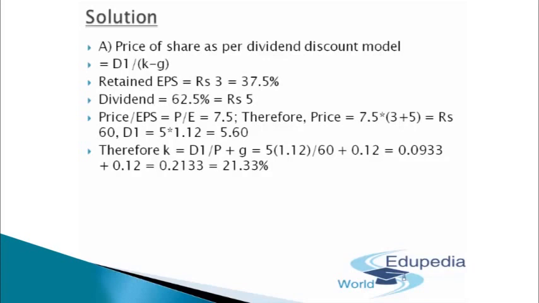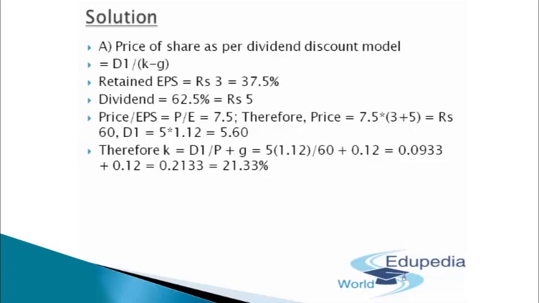Next subpart was: if the anticipated growth rate is 13%, then we are supposed to calculate the indicated market price with the same cost of capital. Okay, so there is just a single change of growth rate. In this particular case, the growth rate was 12%. In the next subpart, that has been provided to us as 13%. So if that's 13%, my D1 will change. My D1 was 5 into 1.12, so in the next subpart that will be 5 into 1.13, which will come out to be 5.65.